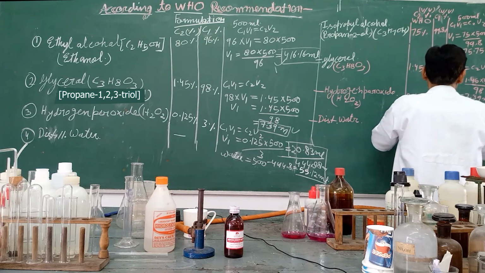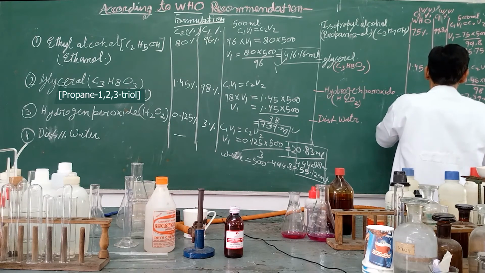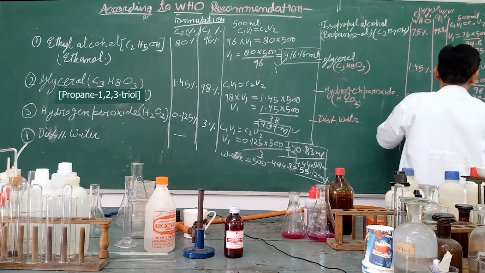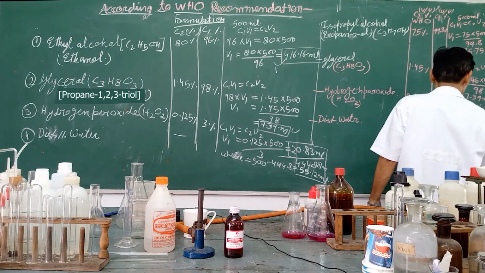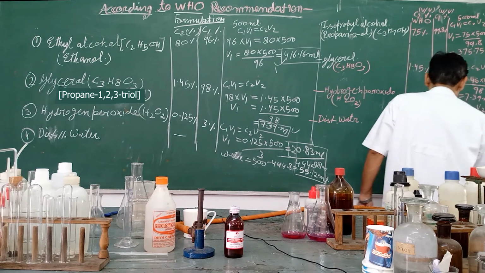And hydrogen peroxide also by the same formula calculate, then it is coming V1 equal to C1, C1 means this percentage 0.125 into 500 divided by 3. It is coming 20.83 milliliter. Now you sum up that. Then after addition coming 403.97 milliliter. Now we can calculate distilled water